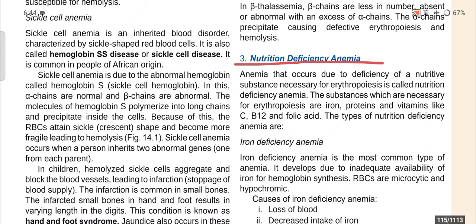And the types of nutrition deficiency anemia are, first of all, iron deficiency anemia, the most common type of anemia. Iron deficiency anemia is the most common type of anemia, and it develops due to the inadequate availability of iron for hemoglobin synthesis. This is a point you must know. Now, RBCs in this type of anemia are microcytic and hypochromic.